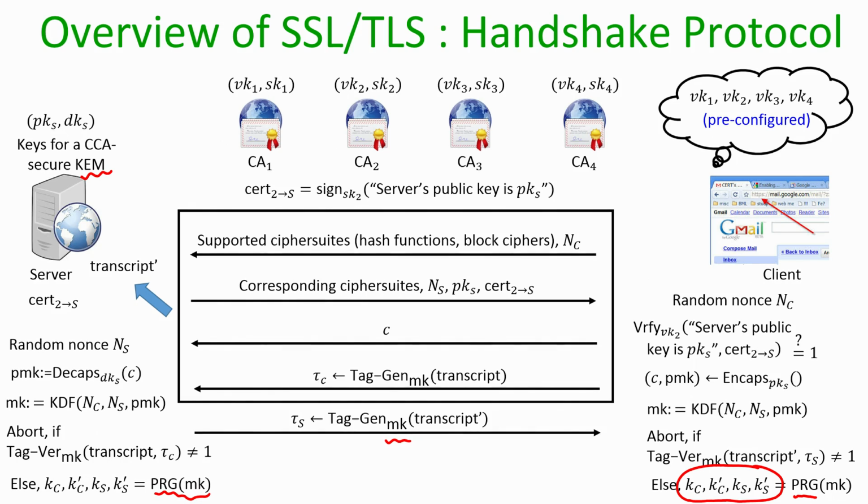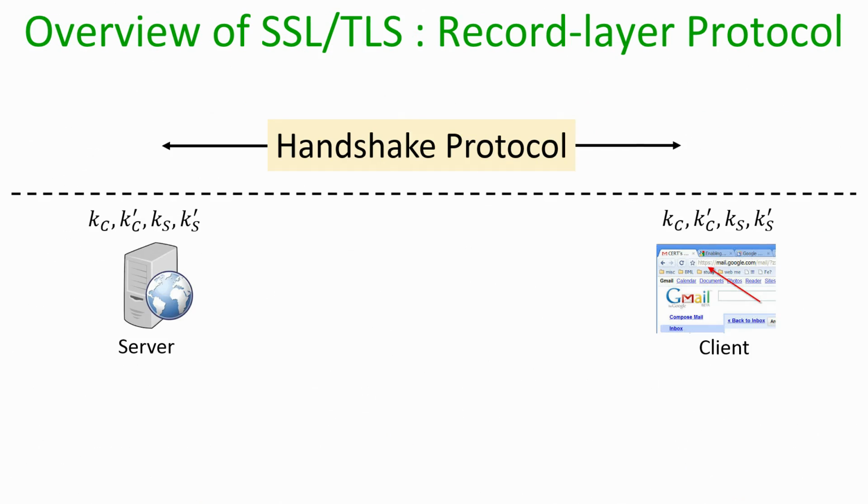Till now, till the end of the handshake protocol, the actual encryption of the messages which the client would like to communicate to the server has not happened. Till now only the key exchange has happened, and the key exchange only invokes the key encapsulation mechanism along with the key derivation function and the pseudo random generator.